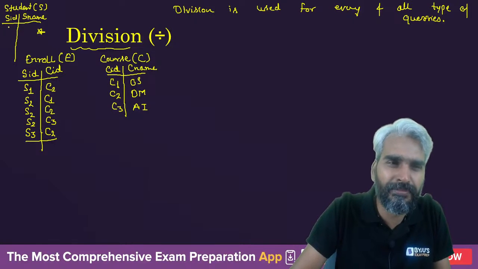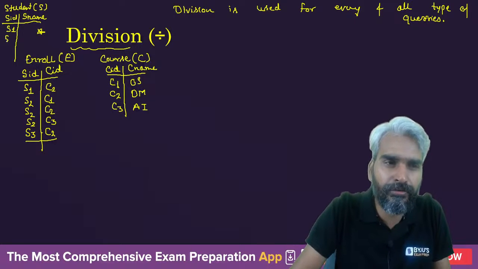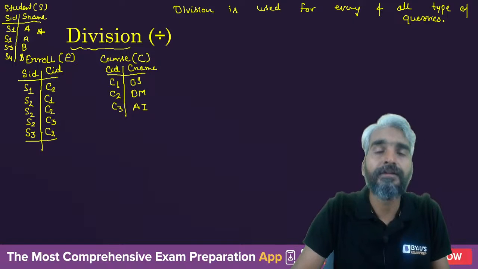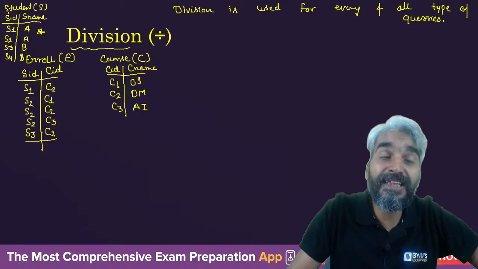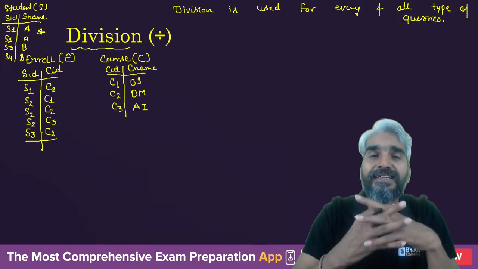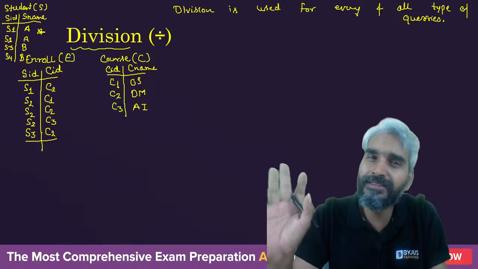It may be possible that some of these students did not enroll for any course. S1, S2, S3, S4, these are the information about the students A, B, B. So that's fine, right? If you project the SIDs from the student, then you will get the SIDs of all the students in the university.